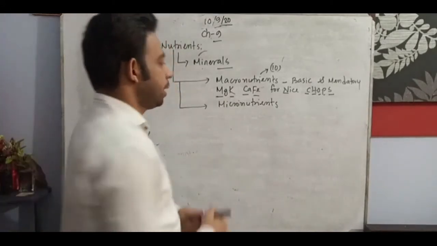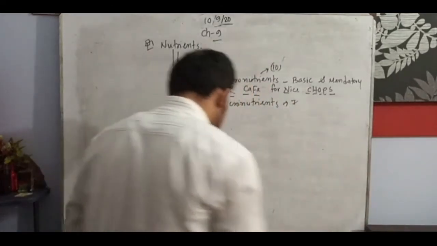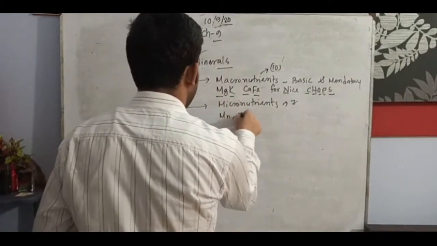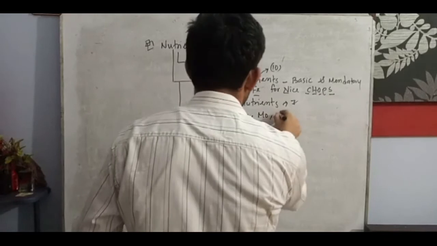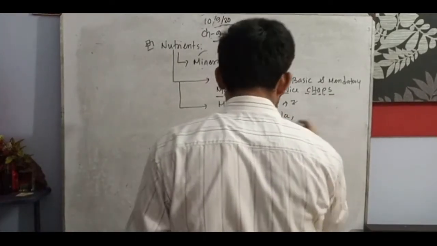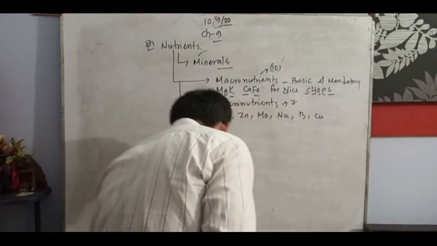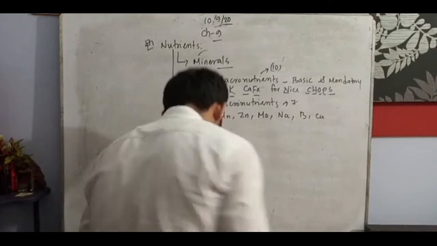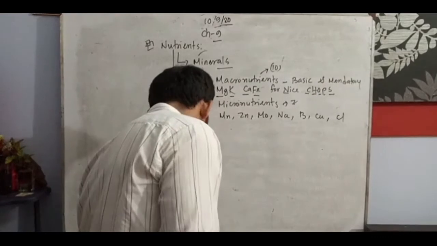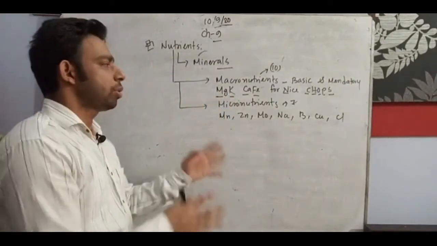And micronutrients are counted as 7. We can write manganese, zinc, molybdenum, sodium, boron, copper, and we can also see chlorine. Besides these, some substances like aluminum are also connected.